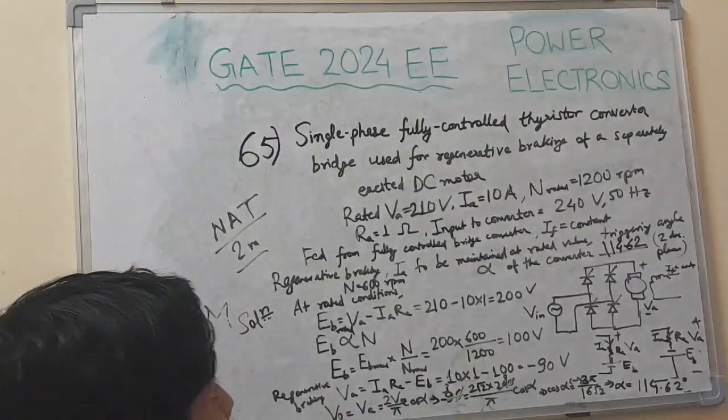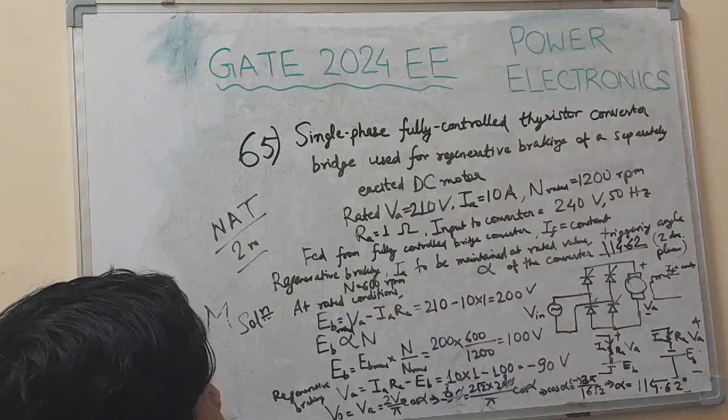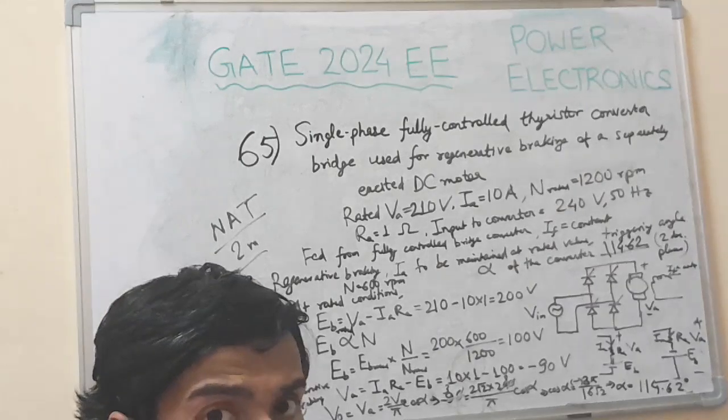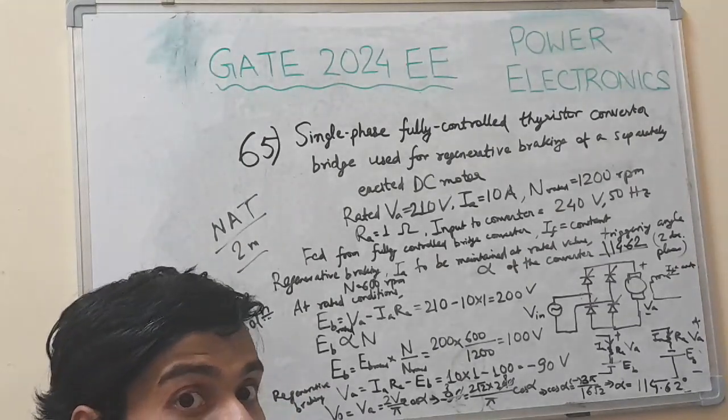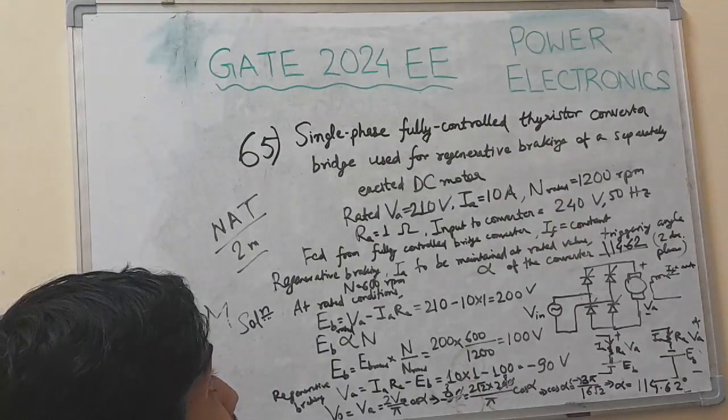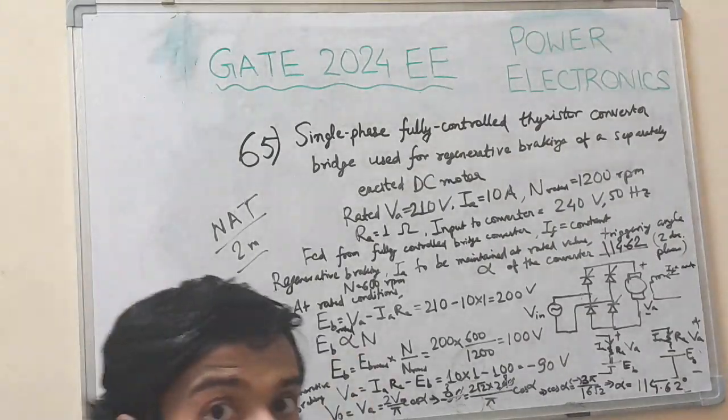This was a question of 4 marks on single phase fully controlled thyristor converter. And this was the very last question from power electronics and the last question as well in the entire master question paper of 2024 electrical engineering.